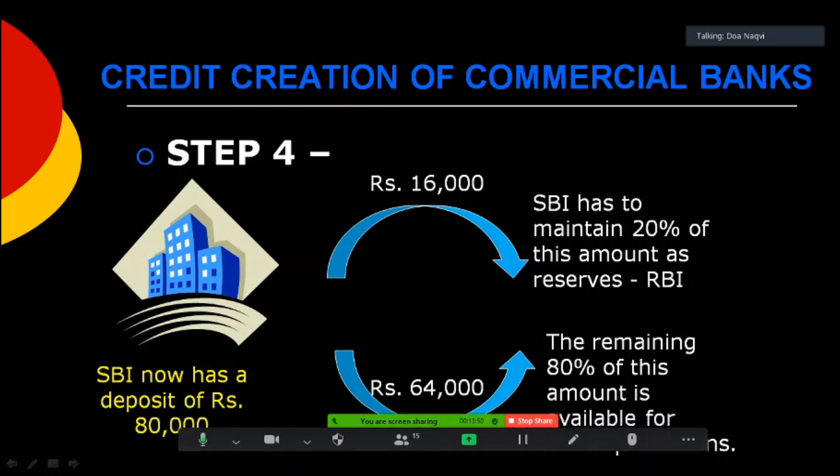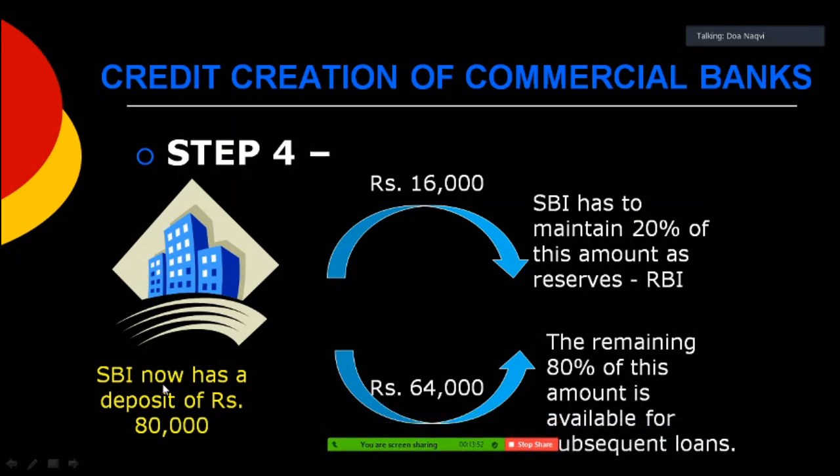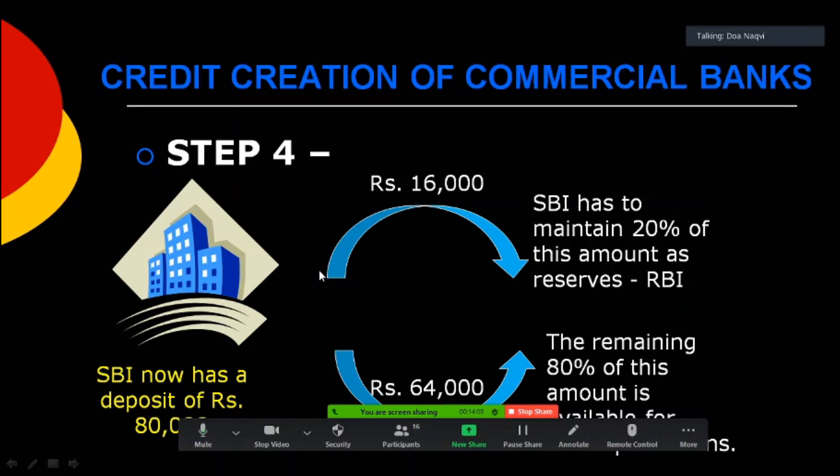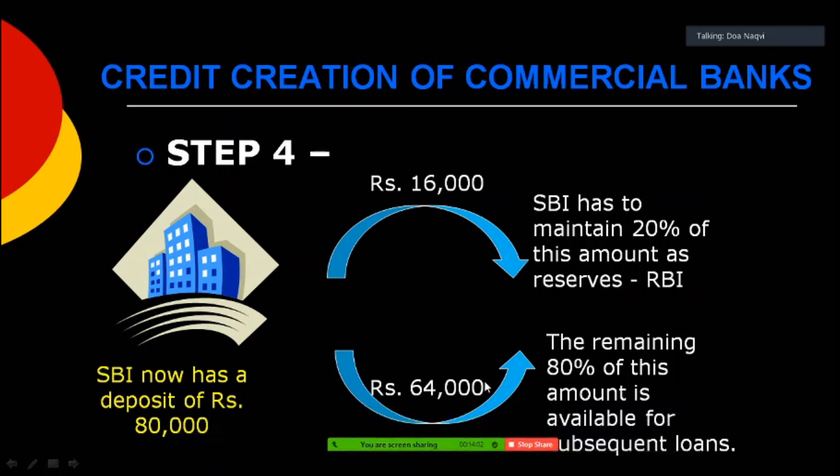And again the same story starts. Because SBI has a deposit of 80,000 rupees, 20% of this needs to be maintained in the form of CRR and 80% needs to be distributed for subsequent loans. So SBI calculates 20% of 80,000, that is rupees 16,000. This is maintained as a CRR or cash reserve ratio, and 64,000 now becomes available for subsequent loans. So another cycle of credit creation starts.